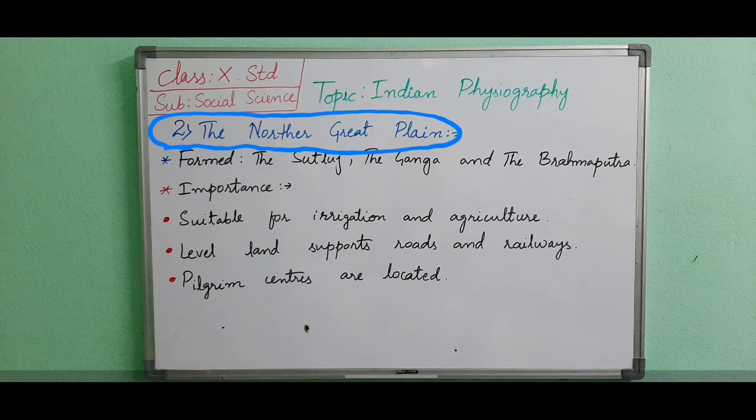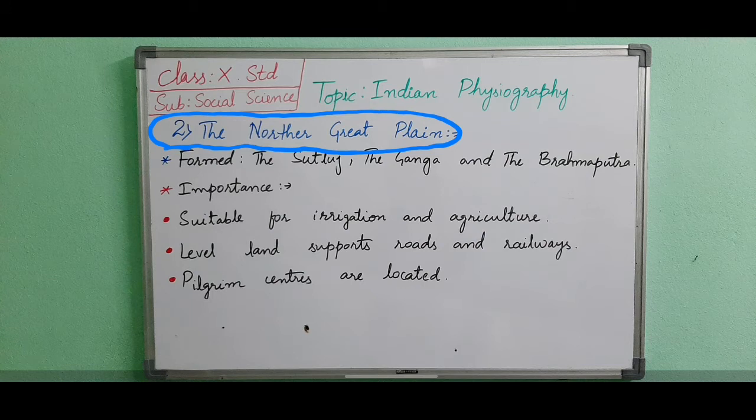It covers an area of about 7 lakh square kilometers. The plain is formed from the fertile alluvium deposited by the rivers flowing from the Himalayas. The plain is very flat and the rocks are not exposed on the surface.